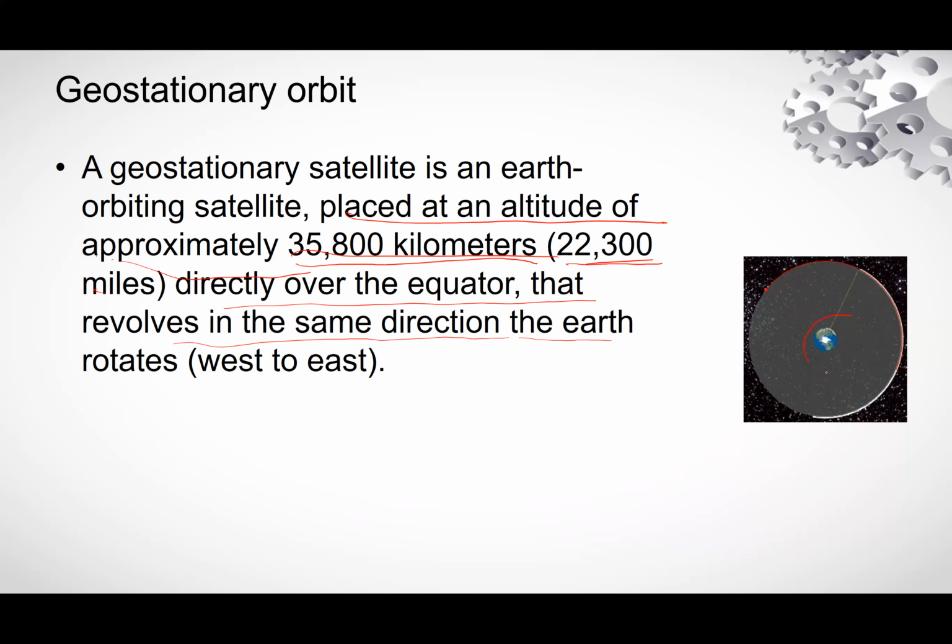The Earth is rotating in this direction, and the satellite rotates with the Earth. This is the area passing the satellite. It rotates with a velocity that synchronizes its rotation with the rotation of Earth.